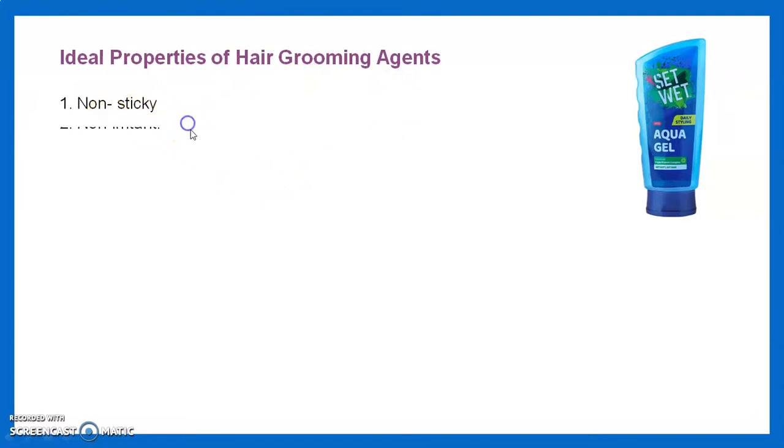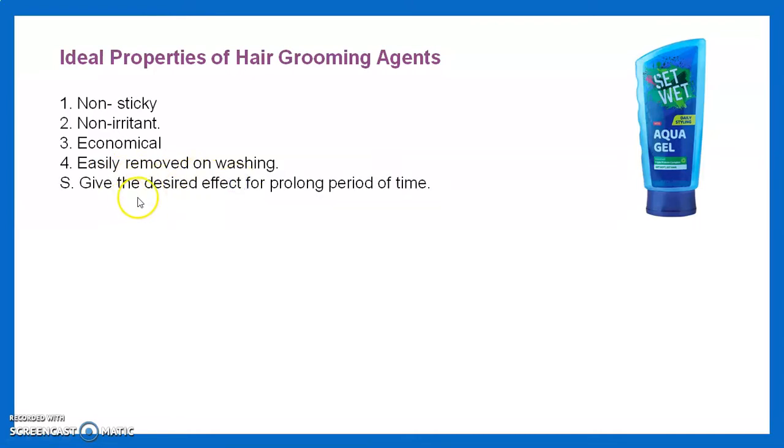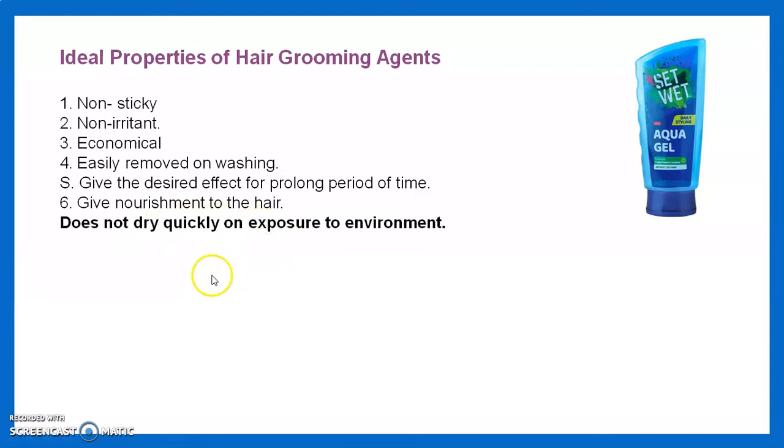Then we see the ideal properties of hair grooming agents. They are non-sticky, non-irritant, and economical. They are easily removed on washing. They give the desired effect for a prolonged period of time. Hair grooming agents give proper nourishment to the hair. They do not cause any damage to our hair. They do not dry quickly on exposure to the environment.